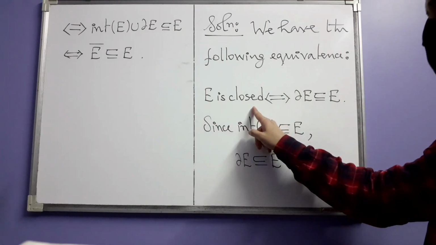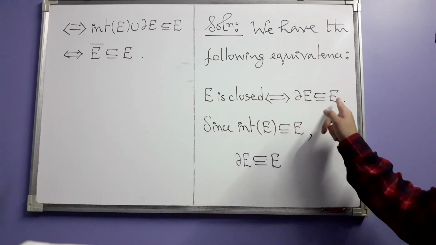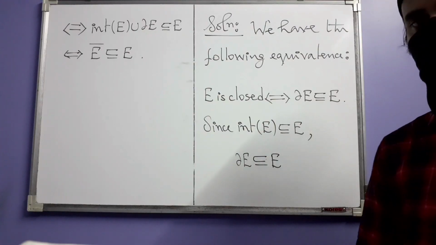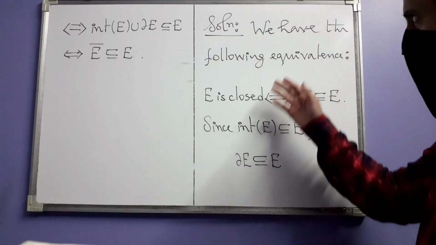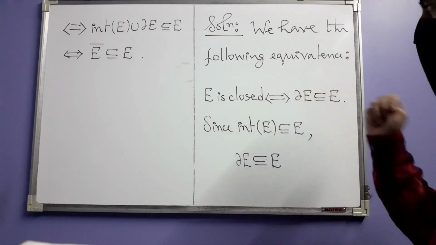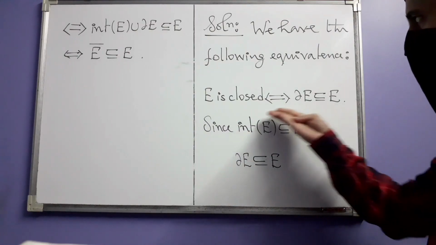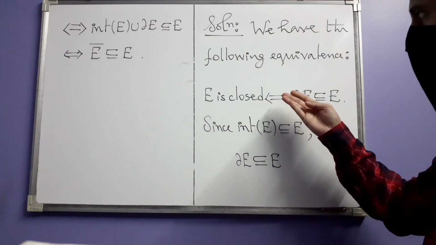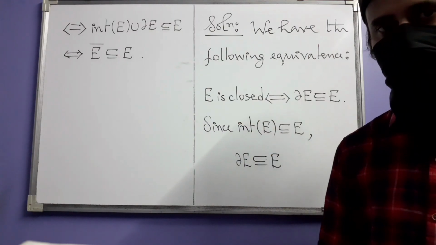E is called closed if E contains all of its boundary points. So from that we have this equivalence. I write it like this because we are next going to consider only equivalences.